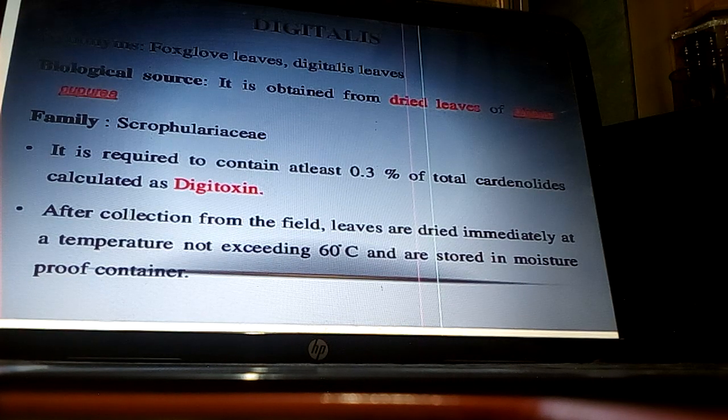So the concentration of the active constituent digitoxin should be at least 0.3%. After collection from the field, leaves are dried immediately at a temperature not exceeding 60 degrees Celsius and are stored in a moisture proof container.